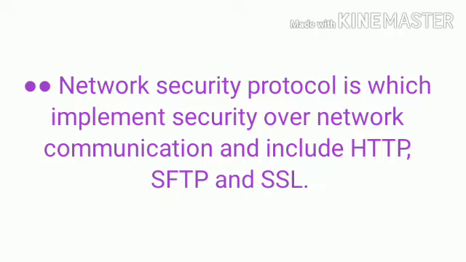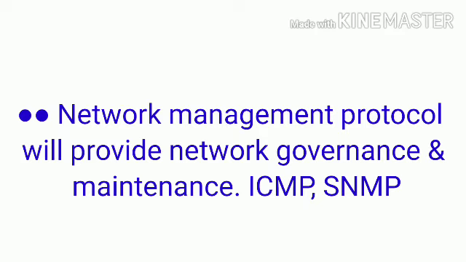Next one is the network management protocol. This type of protocol is mainly used to provide network governance and maintenance over the network. ICMP is the Internet Control Message Protocol, which is mainly used to send and receive information over the network.